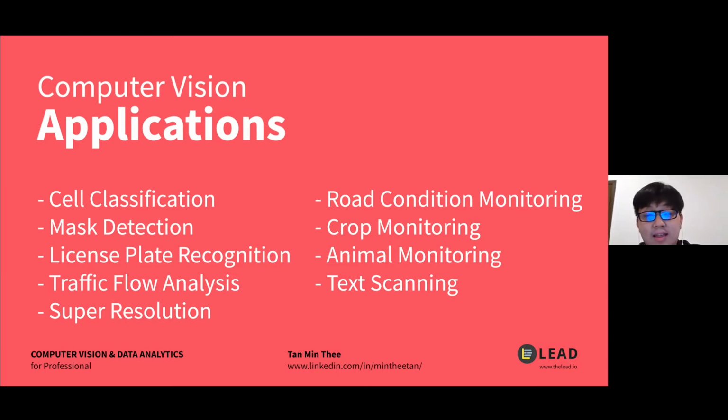And then the last one will be super resolution. This is a bit more advanced. This is actually another deep learning algorithm called GAN, Generative Adversarial Network. That one is a little bit more advanced, so I won't get too much into detail. So these are some applications that can be seen.